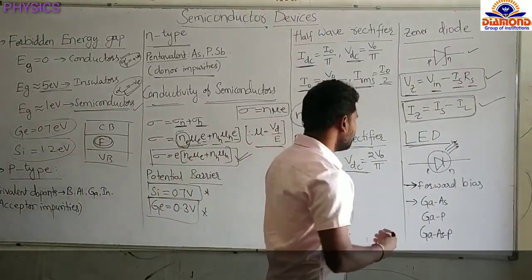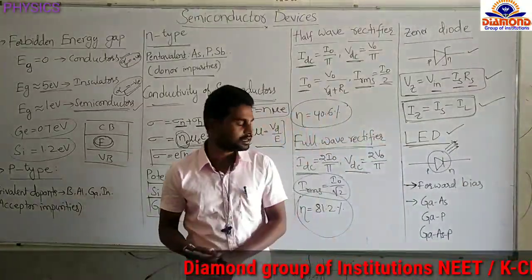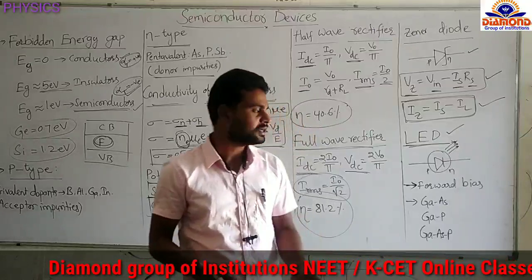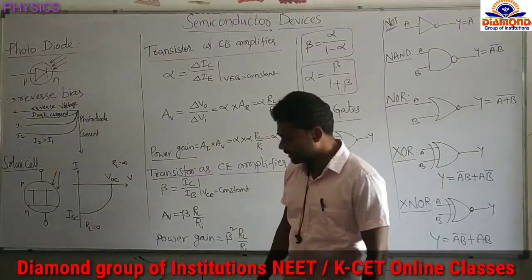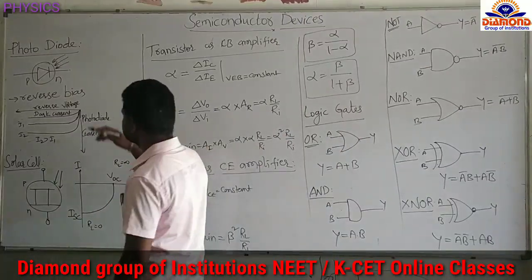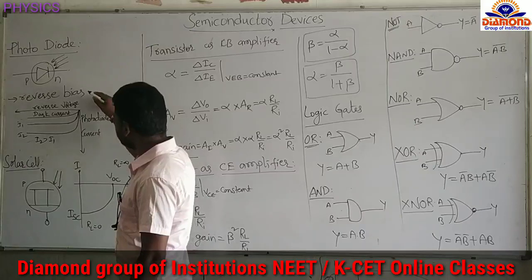light. Okay, and next, these light emitting diodes are made up of gallium arsenide, gallium phosphide, gallium arsenide phosphide. By these materials it will be designed. Okay, next special purpose diode is the photodiode. Here the photodiode will operate in reverse bias.